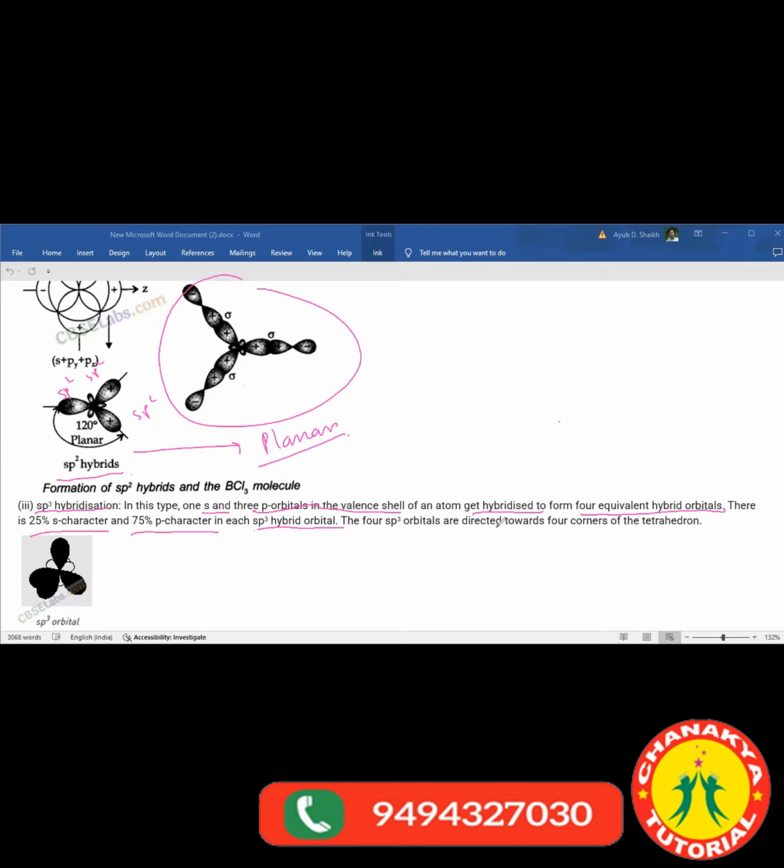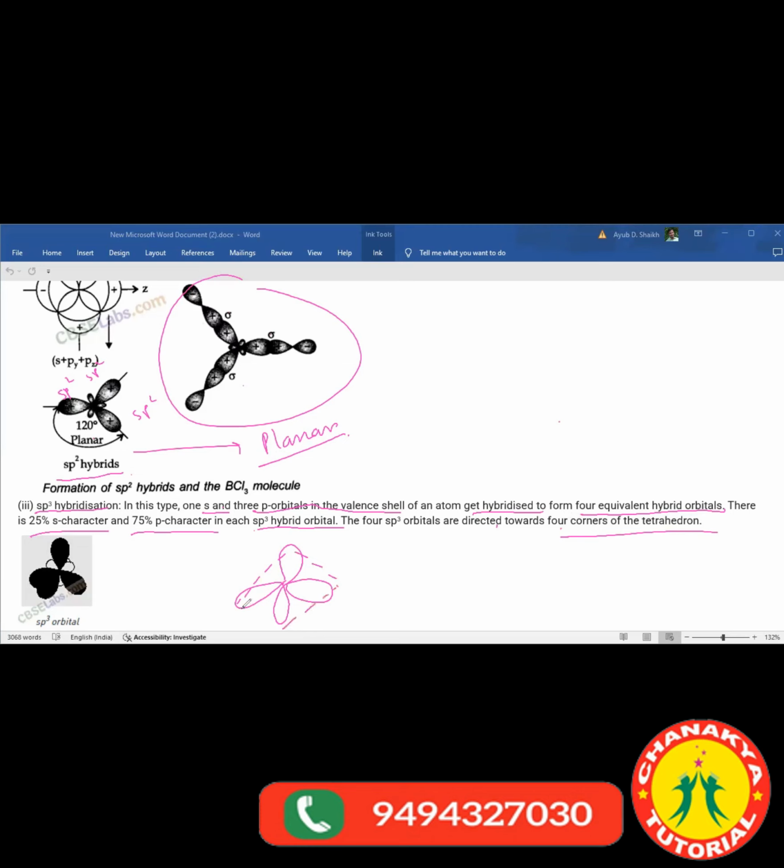The 4 sp3 hybrid orbitals are directed towards the 4 corners of a tetrahedron, and hence the shape would be tetrahedral. This is your first lobe, second lobe, third lobe, and fourth lobe. If you join them, you get a tetrahedral shape.